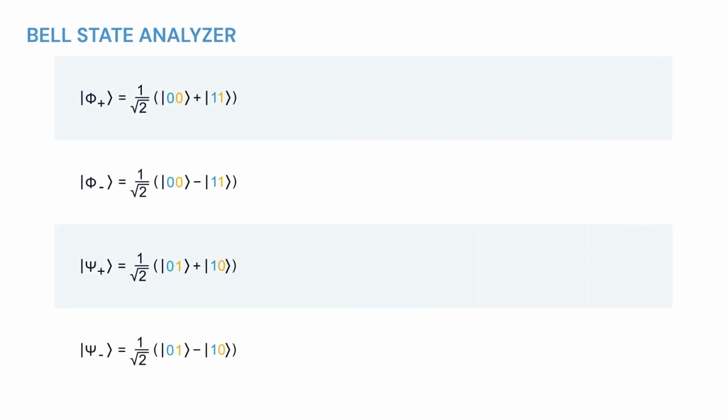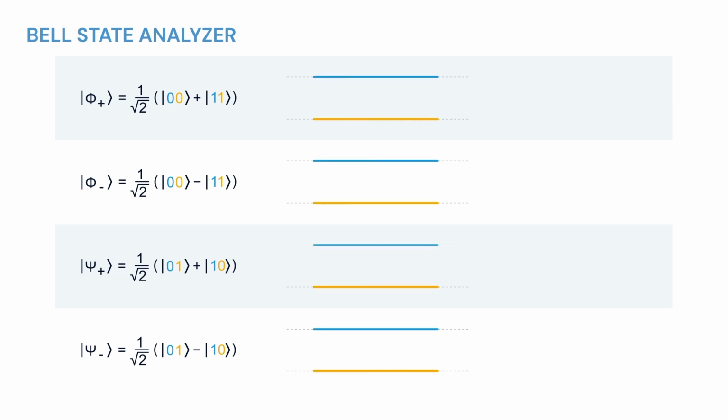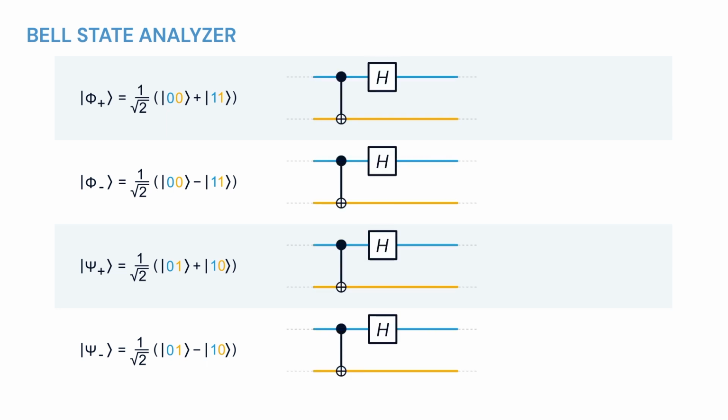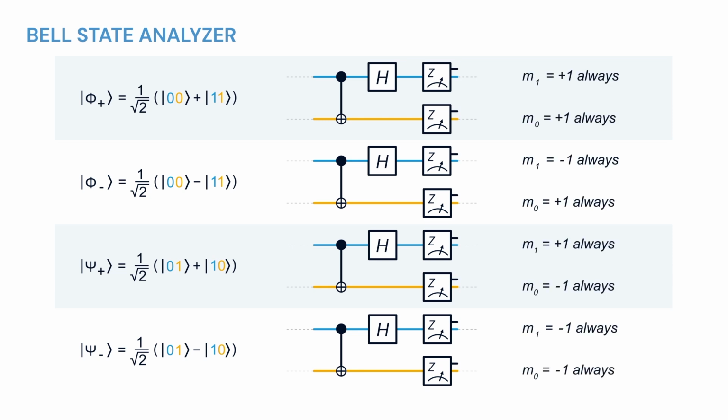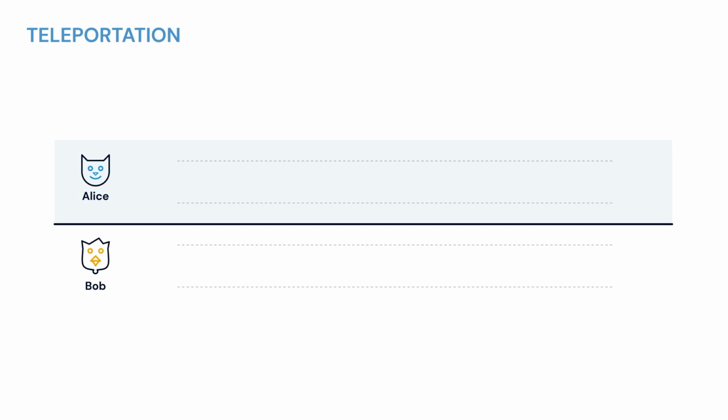In the general case, however, the input bipartite state is not known, so the previous strategy is not useful. However, if the Bell basis is transformed into the computational basis, a pattern in the Z-basis measurement results can be identified. Therefore, matching the resulting pattern with the expected pattern for each Bell state yields the projection result, thus composing the Bell state analyzer.